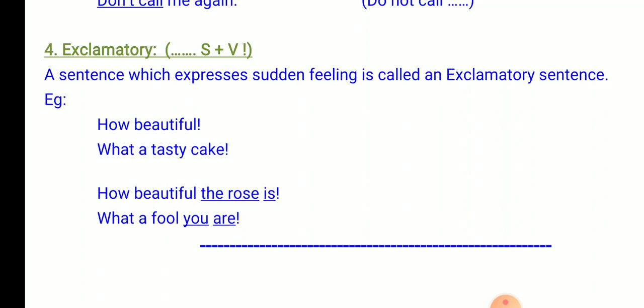If you have a subject and a verb, they are placed at the end of the sentence. The sentence ends with an exclamation mark. So, these are the things which you have to remember about the four kinds of sentences. Go through the material once again and become familiar with the kinds of sentences.